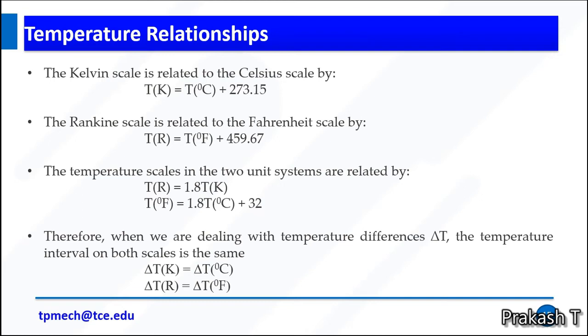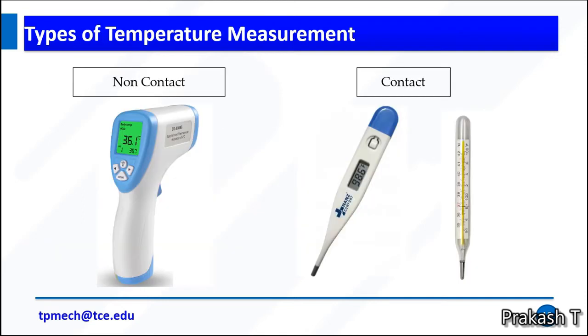This is a temperature relationship. Similarly, if you have a Fahrenheit value, you need to add 459.67 to get the Rankine scale. The temperature variations are the same on the Rankine scale and the Fahrenheit scale. These are the formulas related to temperature relationships.